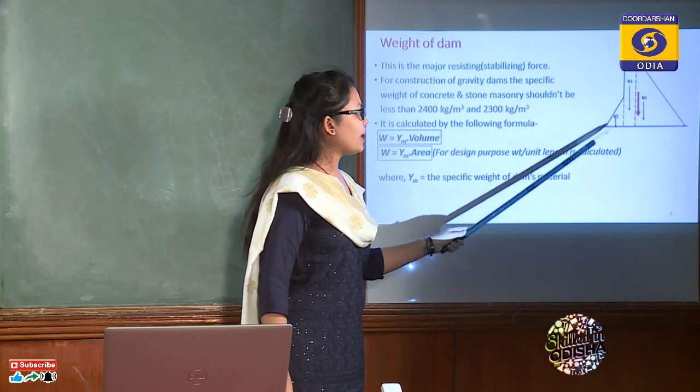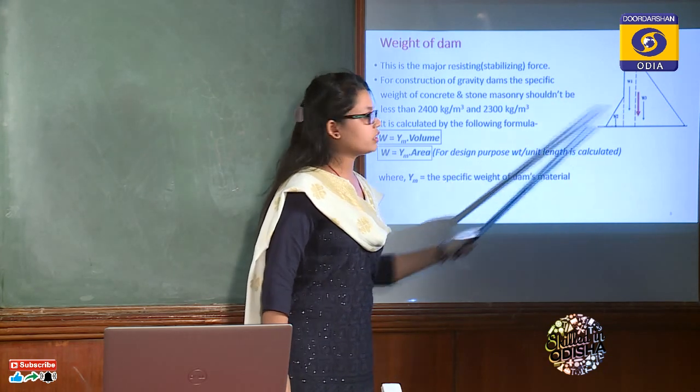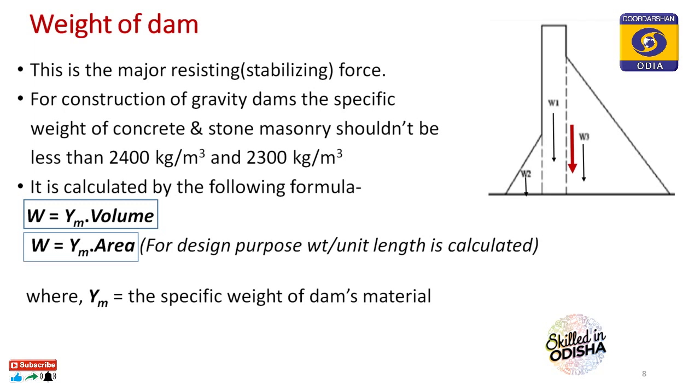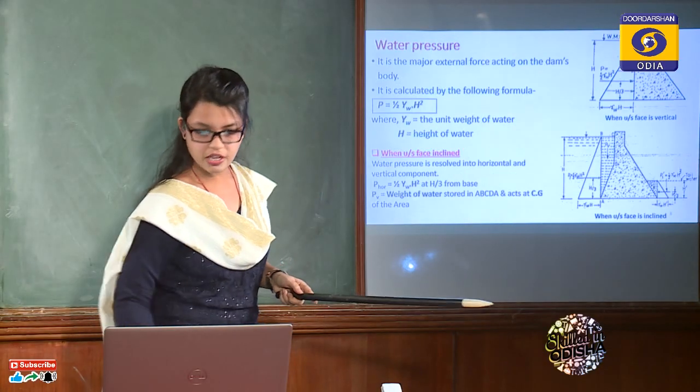So we have to multiply the area of each section with the gamma m, and total weight can be calculated by adding the individual weights. And this total weight will act at the CG of the section. Now let's see the next pressure.